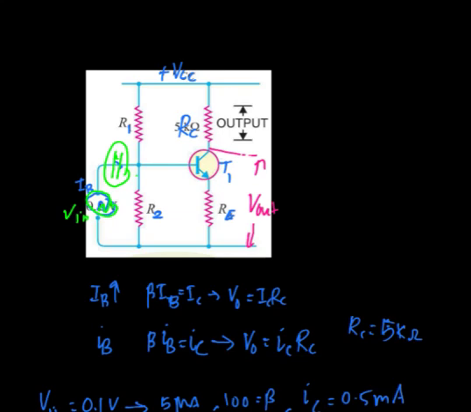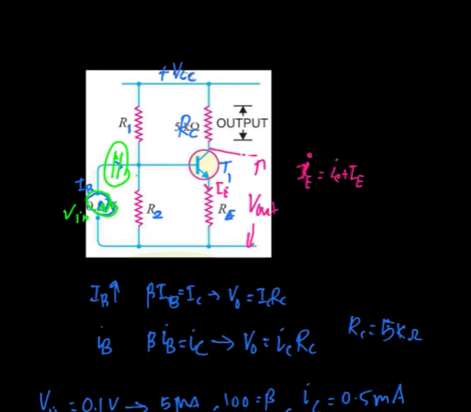So when we take the output across this one, the emitter current IE has to flow through this RE. So the total emitter current IE will be the sum of these two, that is the emitter current due to the signal alone and the emitter current due to the DC sources.